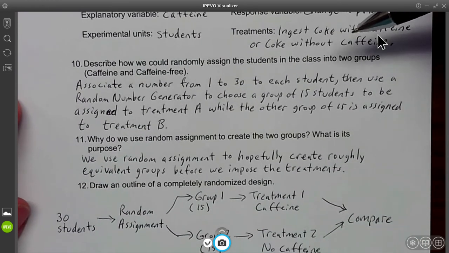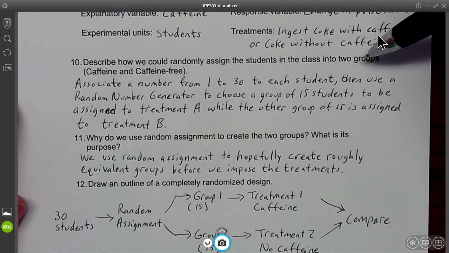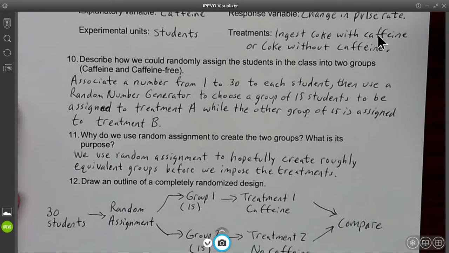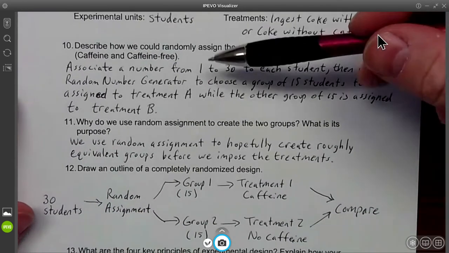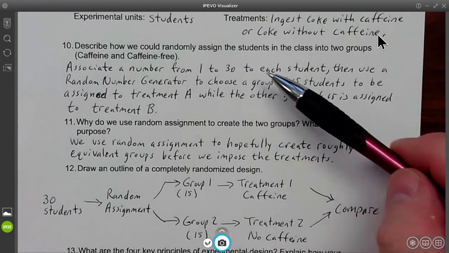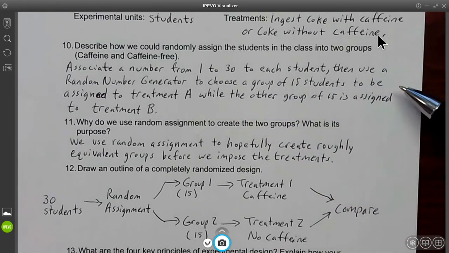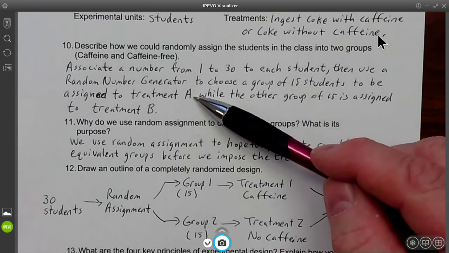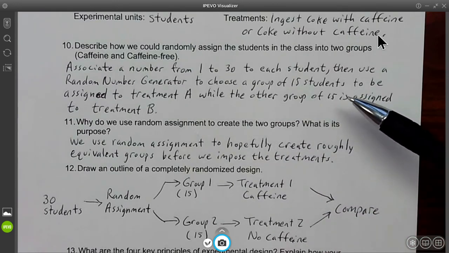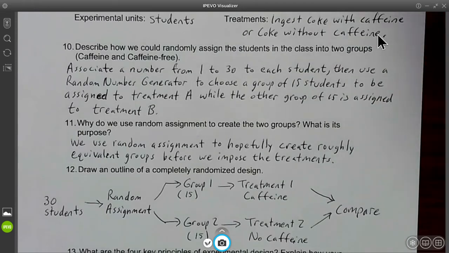Number 10, describe how we could randomly assign the students in the class into 2 groups. Okay, there's different ways to do it, but here's the one that I chose for you guys. How about if we associate a number from 1 to 30 to each student? Then we use a random number generator to choose a group of 15 students to be assigned for treatment A. The rest of the 15 students will be assigned to treatment B. And that's one way that we could do it.